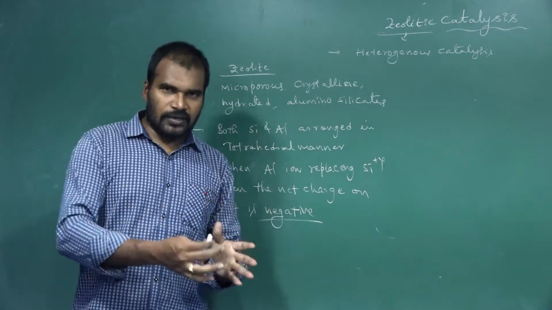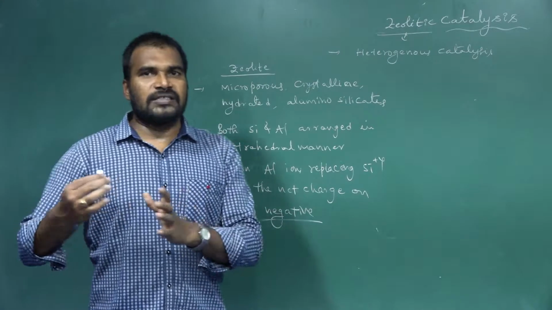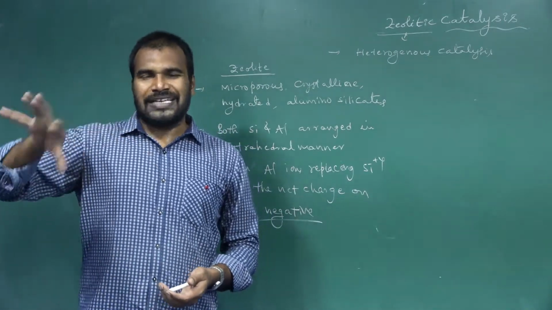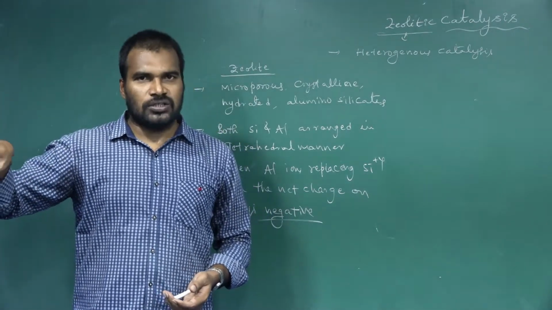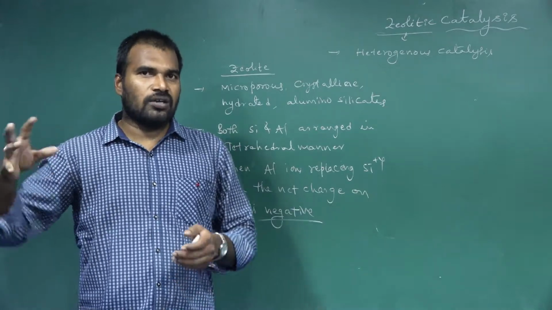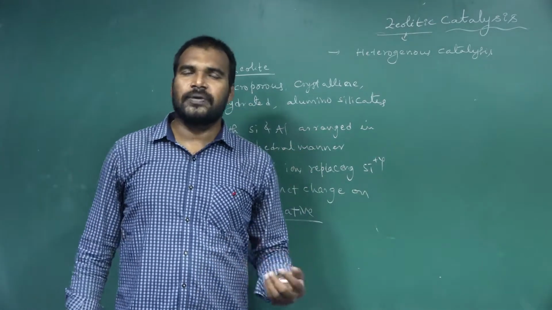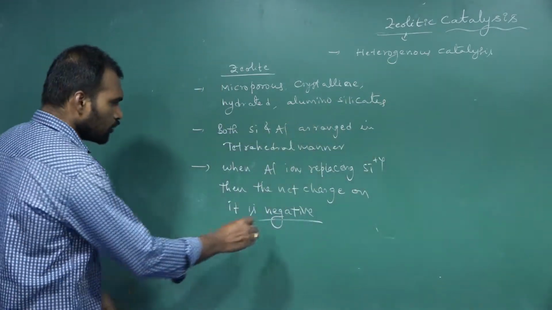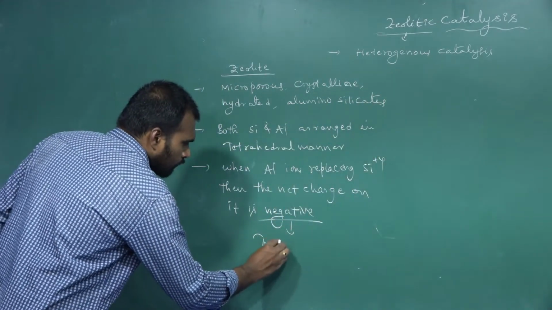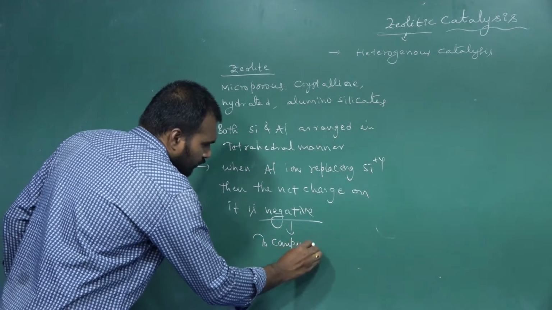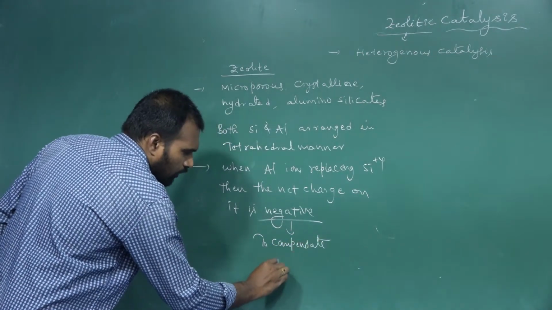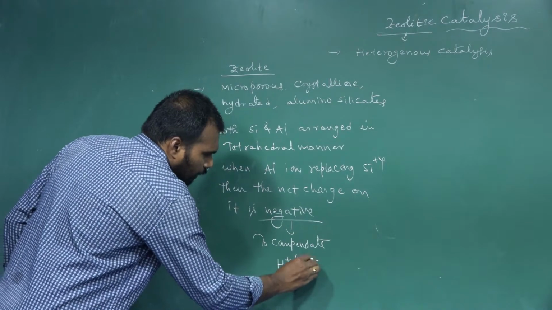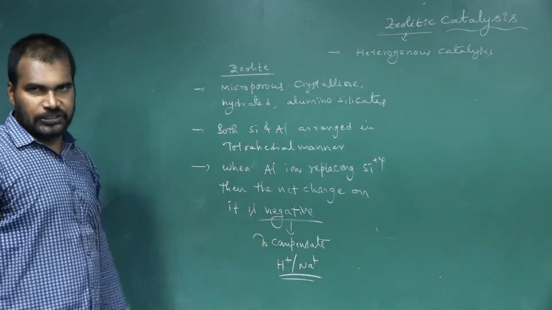Because when aluminium ions replace silicon ions, the net charge on the complex is negative. To neutralize that negative charge, positive ions like H plus or Na plus are present along with it.